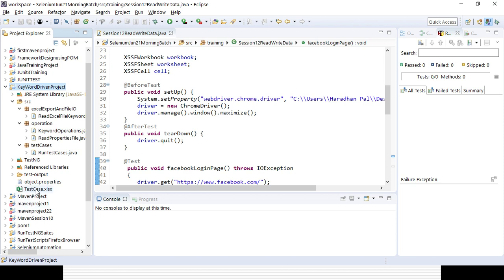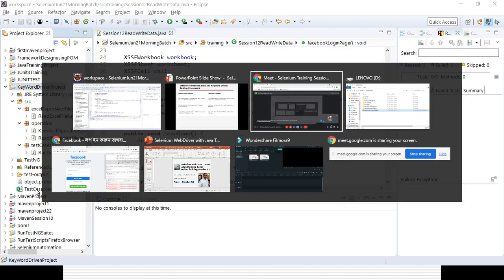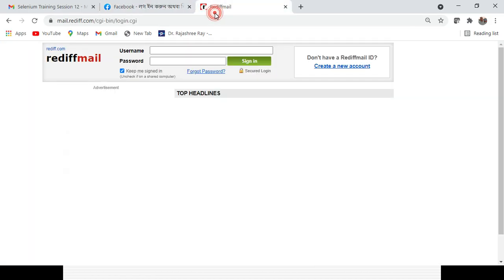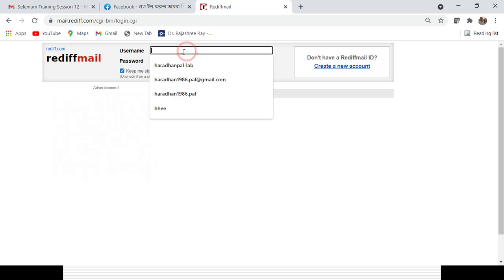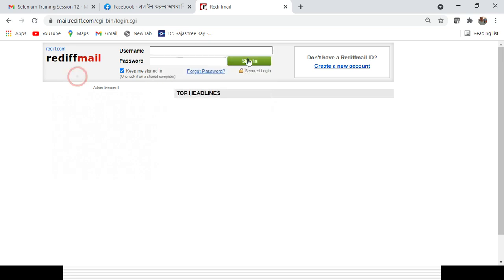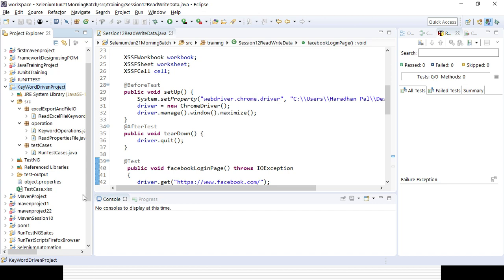So let's first open the test cases. My objective is to go to the Reddit page, and I want to create a few test cases. One is that I give some invalid user ID and password and click on the sign in button, so definitely some error message will appear. After that, I add some username and password and click on the forgot password link. Those are the two test cases I tried to write here. You can add a few more test cases with the help of the keyword driven framework as well. So let's open the test cases.